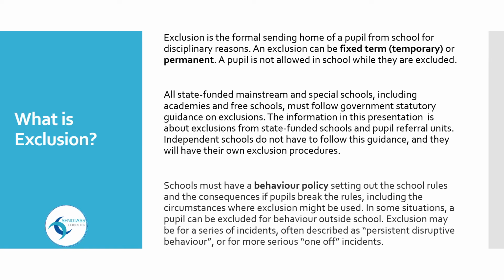Schools must have a behaviour policy setting out the school rules and the consequences if pupils break the rules, including the circumstances where exclusions might be used. In some situations, a pupil can be excluded for behaviour outside of school. Exclusion can be for a series of incidents, often described as persistent disruptive behaviour, or for more serious one-off incidents.